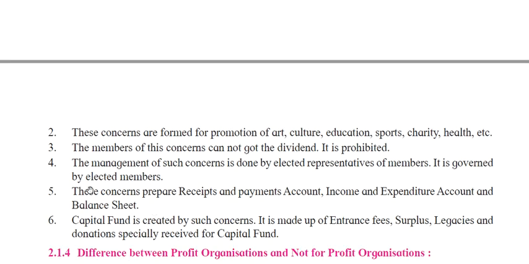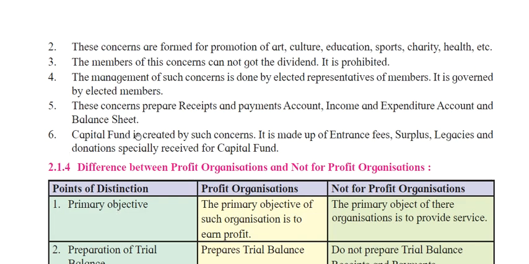Next, the fifth one is that these concerns prepare a receipts and payments account, an income and expenditure account, and a balance sheet. The sixth one is that a capital fund is created by such a concern. It is made up of entrance fees, surplus, legacies, and donations specially received for a capital fund.